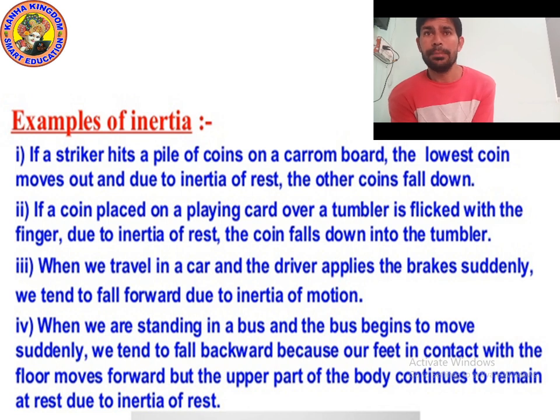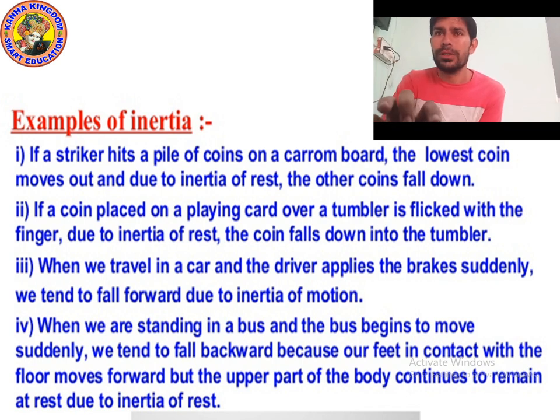Example number 1: if a striker hits a pile of coins on a carom board, the lowest coin moves out, and due to inertia of rest, the other coins will fall down.